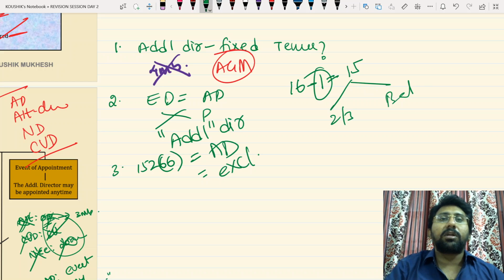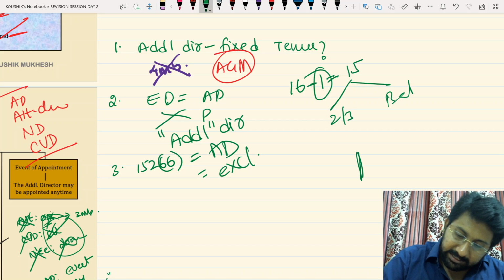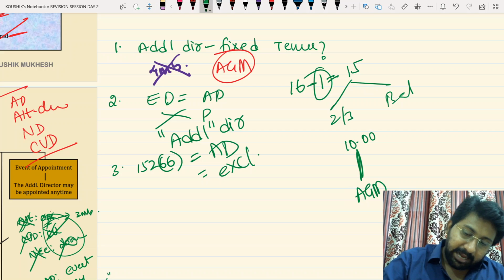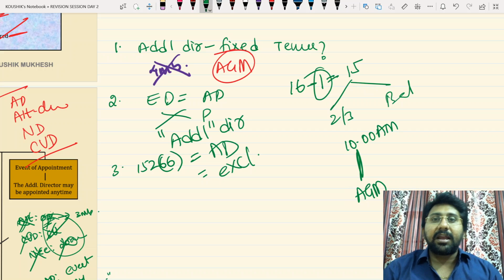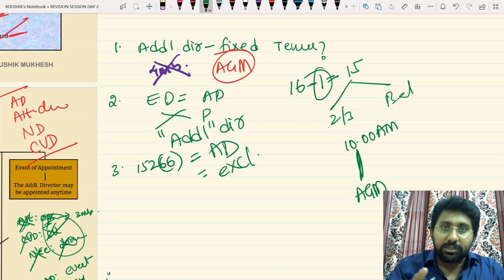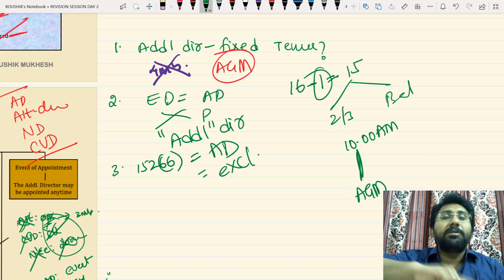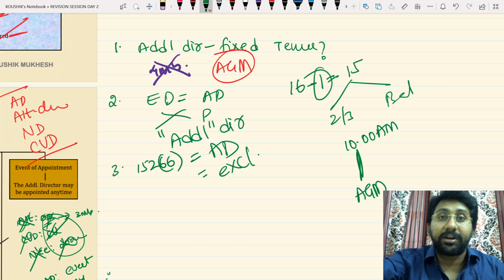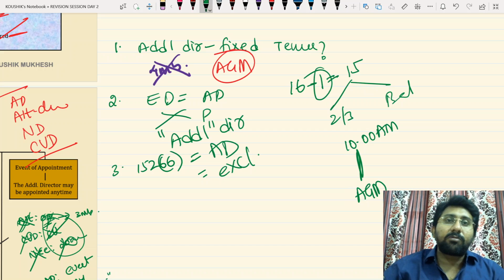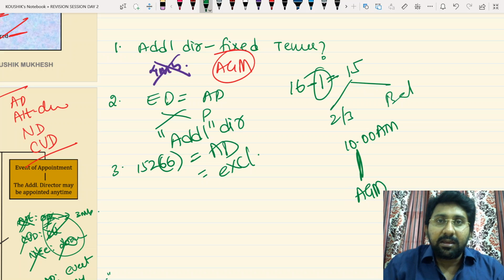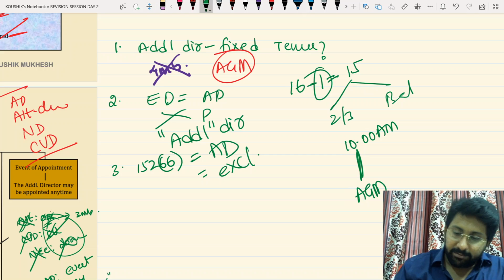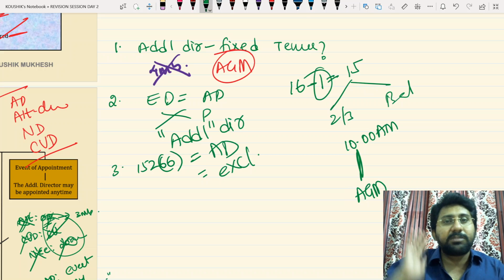Why excluded from the total? Simple common sense answer. Let's take this as the date of the AGM. The AGM starts at 10 a.m. The additional director's office will come to an end at the commencement of the AGM, not at the conclusion. If it were the conclusion, the Act would have clearly said your office will be till the conclusion of the AGM, like what they said for auditors. When the lawmaker is clear about auditors, why would he be vague about directors? He would have said that very clearly. Since they said conclusion there, we take conclusion for auditors; for the additional director, commencement of the AGM.